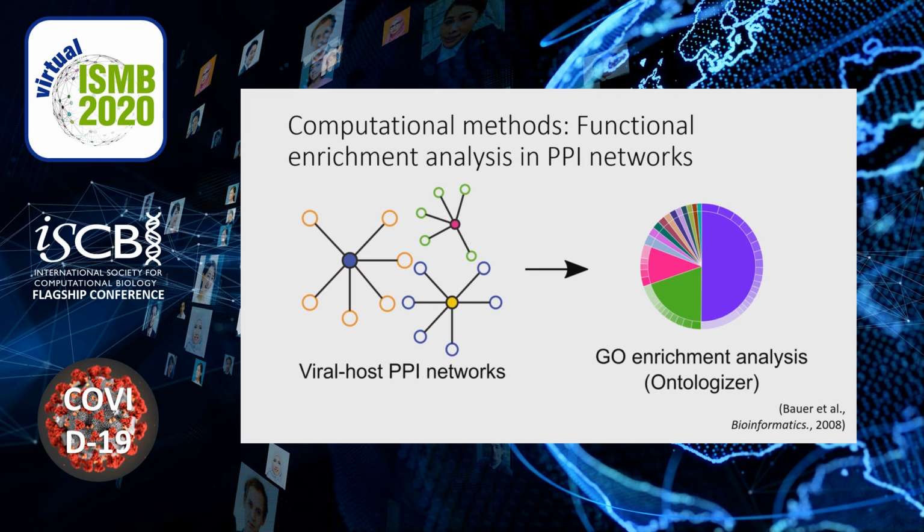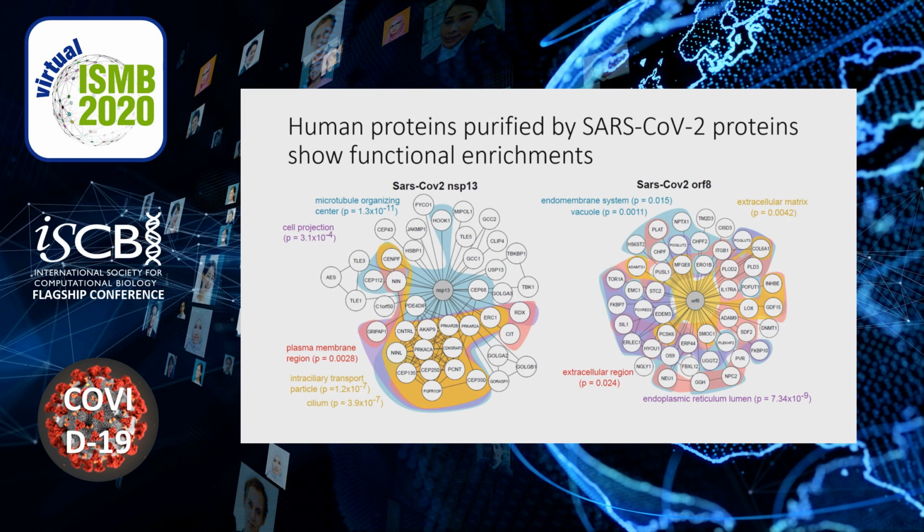First, we performed functional enrichment analyses of the PPI networks of each viral protein by querying each PPI network for overrepresented GO terms using Ontologizer. We found that human proteins purified by SARS-CoV-2 viral proteins were enriched for certain GO terms. For example, NSP13 interacted with proteins that were involved in the microtubule organizing center and intraciliary transport, whereas ORF8 associated with proteins involved in the extracellular matrix and the endoplasmic reticulum lumen.